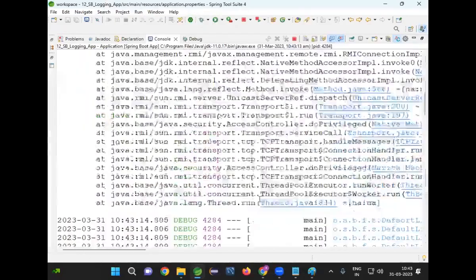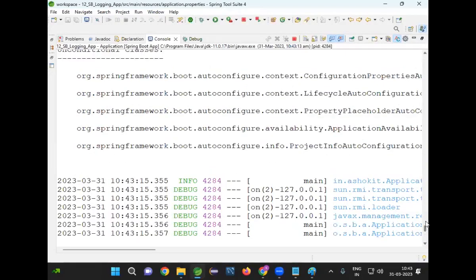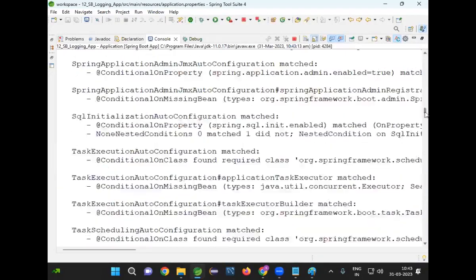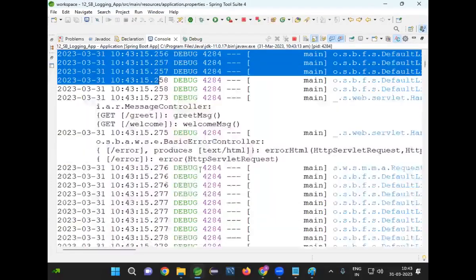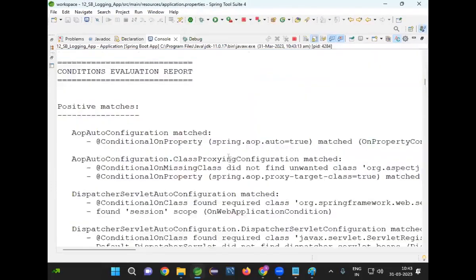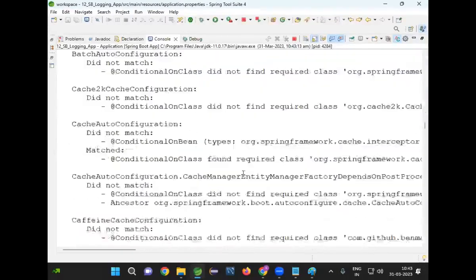Now, refresh our project and run our application, run as a boot application. Now you see. What is it telling now? See how many messages are generated. A lot of messages are generated.